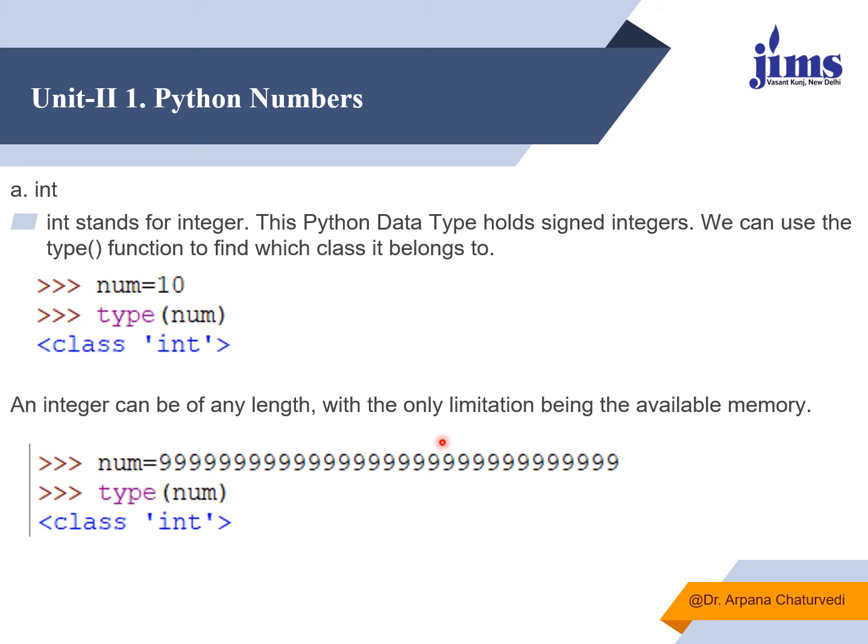And if you want to store a value in an integer, you can store a value of any length. As you have seen in C and C++, there is a range for each and every data type. Here it's not like this. You can store any size of value in num, and as all are integers only, it will display that the data type the num variable is holding is int only. So whatever value you are storing in any variable, it can be of any length. It depends only and only on the limitation of the memory available in your system.